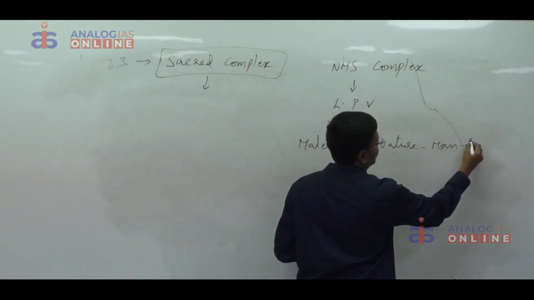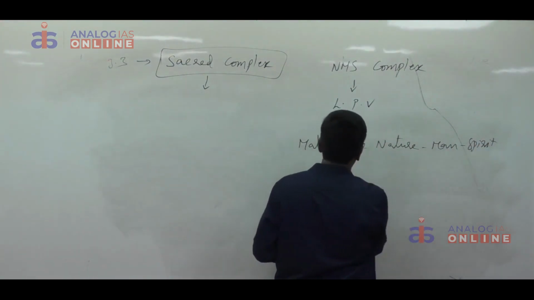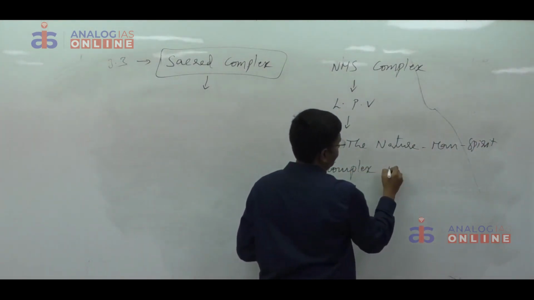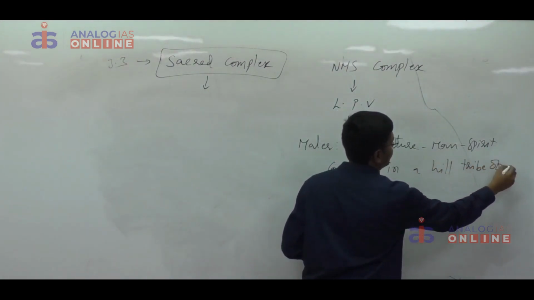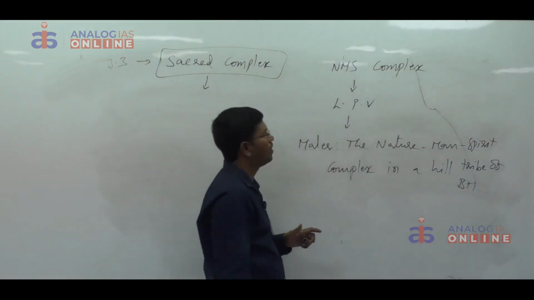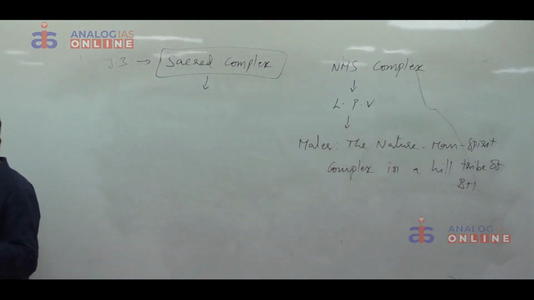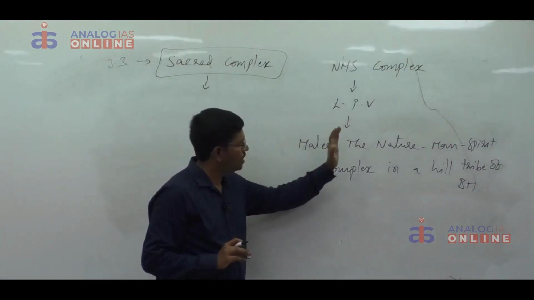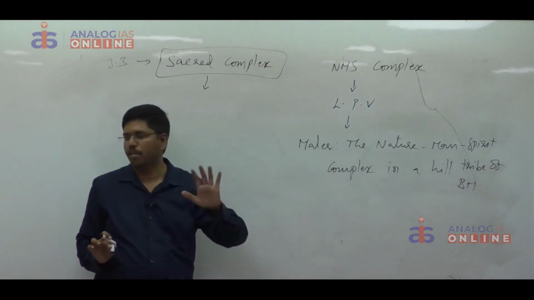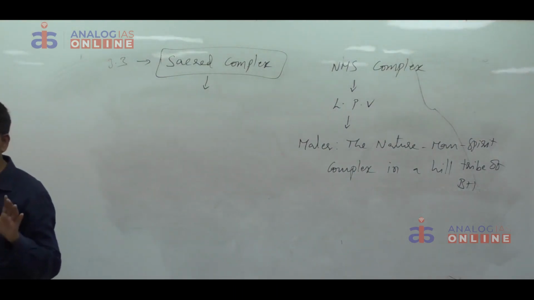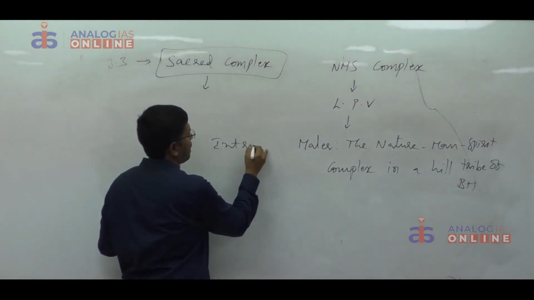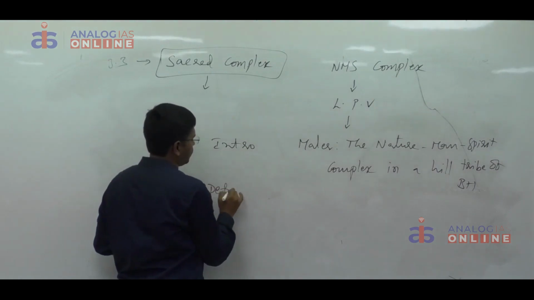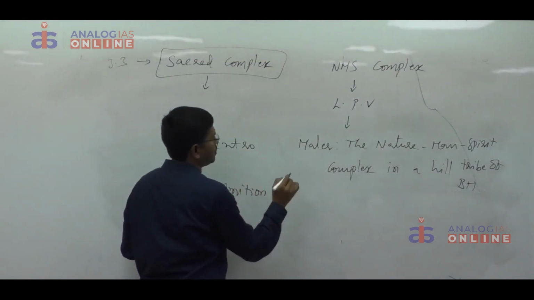man, spirit complex in a hill tribe of Bihar. LP Vidyarthi introduced the concept of NMS complex in his book by name Malar, the Nature-Man-Spirit Complex in a Hill Tribe of Bihar, after carrying out his field work in the Rajmahal Hill region. That is the introduction. After that, definition. You have to write the definition as such.